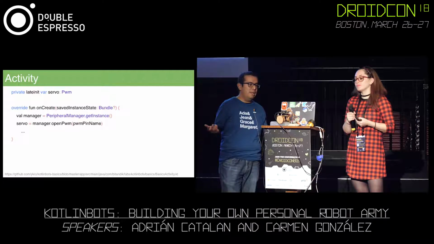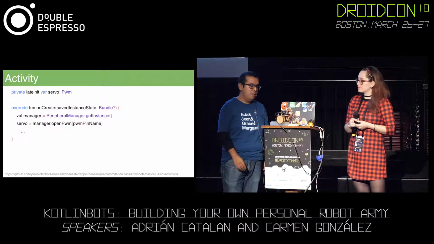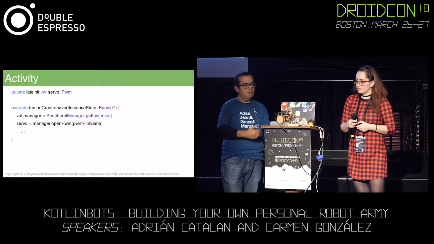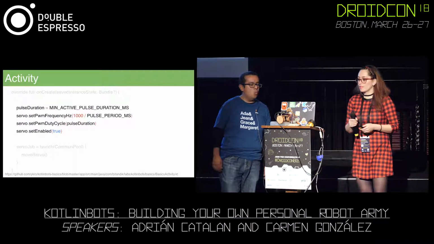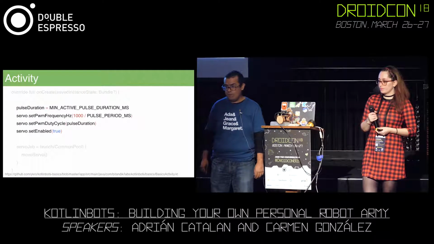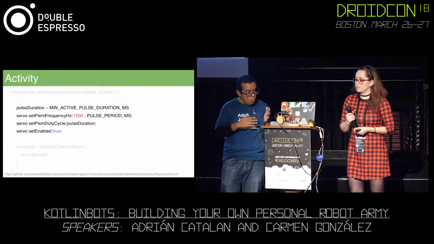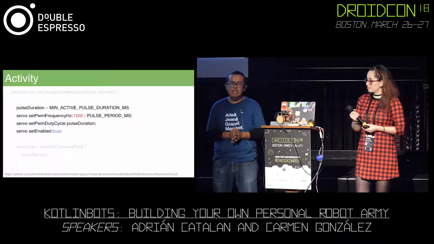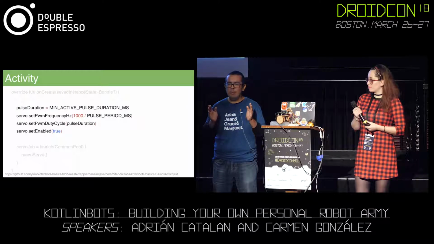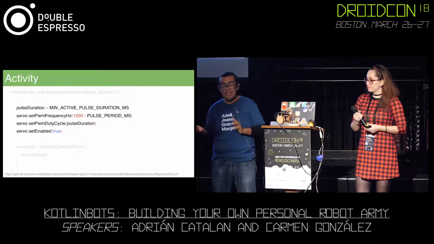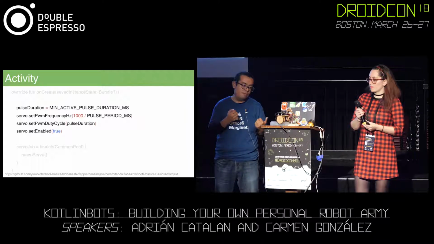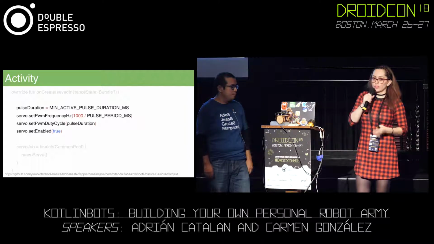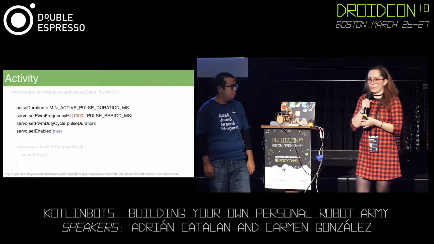And in order to see that in code, we again have a variable. In this case, it's a PWM variable. Again, we open the pin, and let's continue to the next one. And we're going to configure the duty cycle. So we do need to do some calculations, but it's basically just saying we're going to modulate the pulse width in order to move the gears of the motor. How strong the pulse is going to be, how long this pulse is going to be, and when it is going to stop. That's what we're going to define in this part.